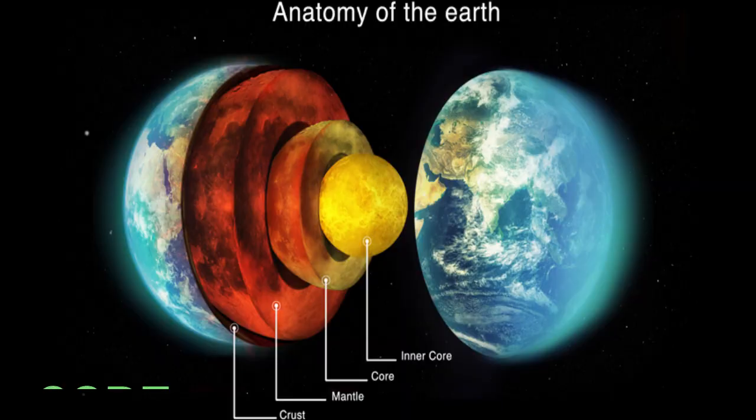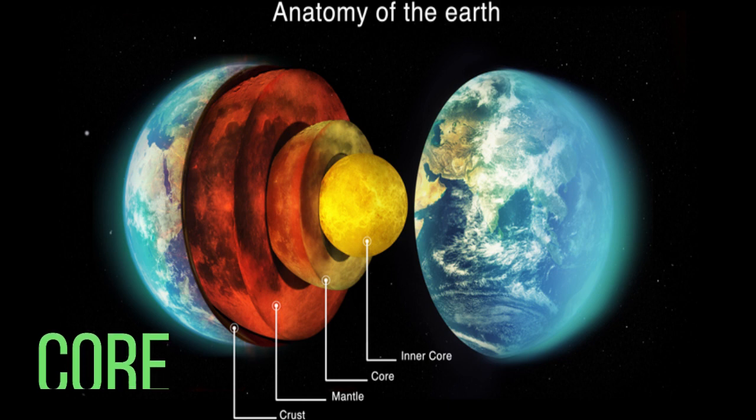Okay, next we will see the core. Actually, it is the innermost layer of the Earth. See that? Innermost layer, and otherwise it is also known as barysphere. It is separated by a boundary called Wiechert-Gutenberg discontinuity. From the mantle it is separated, and it is divided into two parts, that is outer core and inner core.